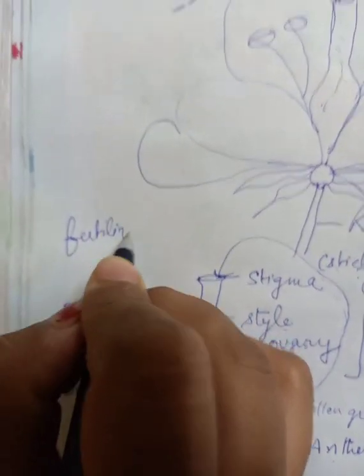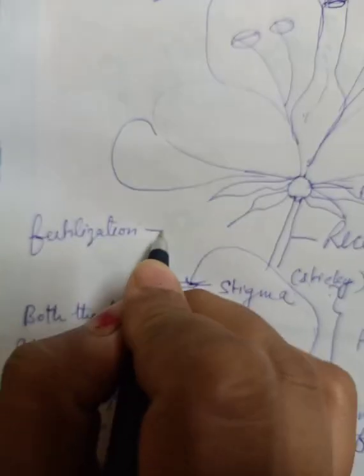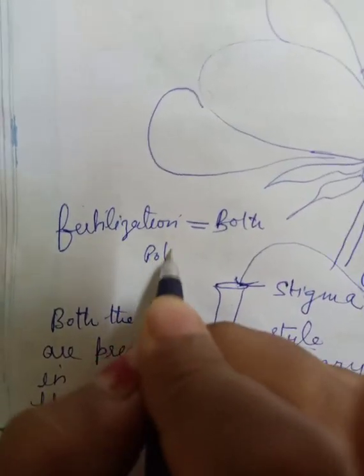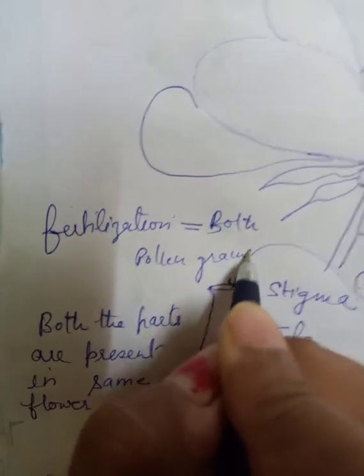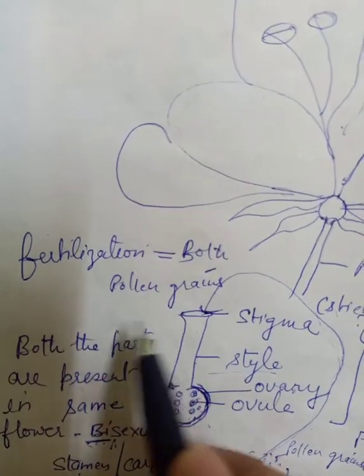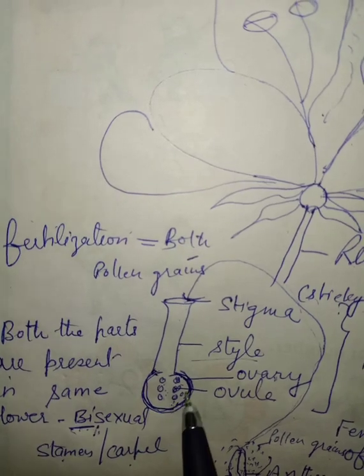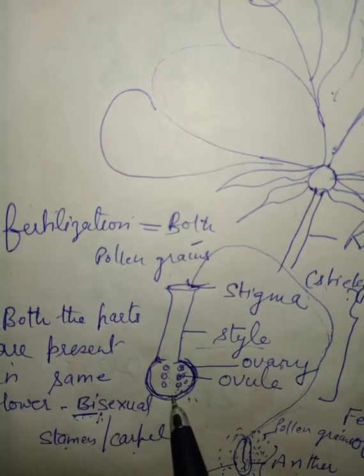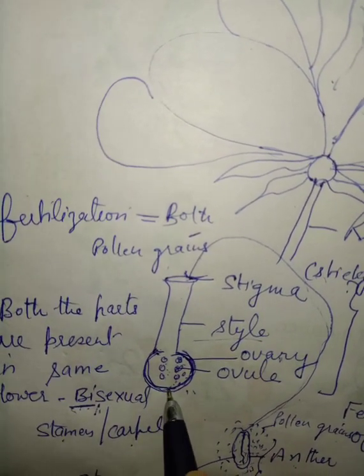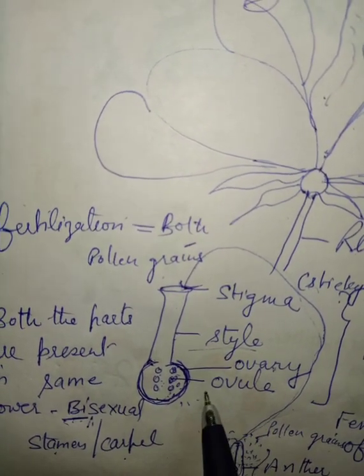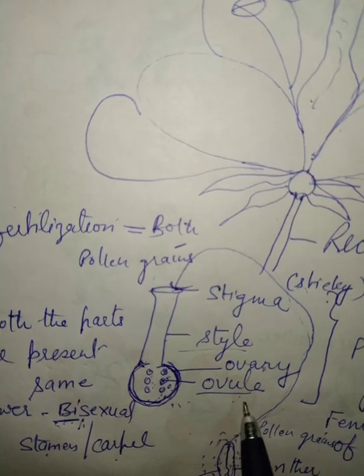Fertilization means when the pollen grains enter inside the ovary and combine there. The ovary and the pollen grains meet together, and there is a formation of ovule. What is ovule? Ovule is a seed.